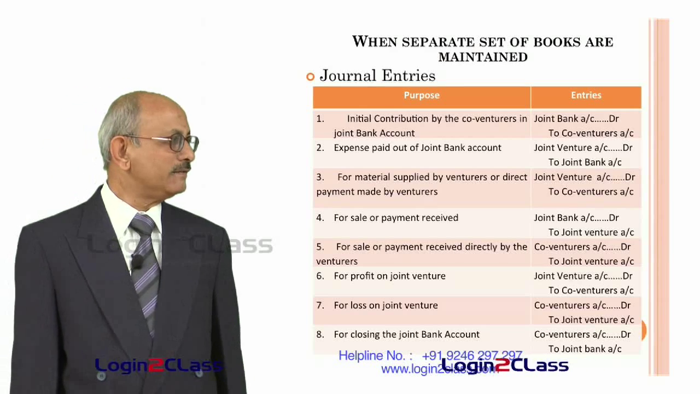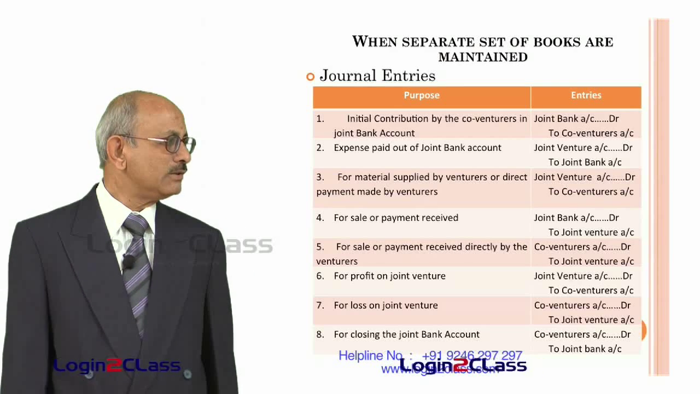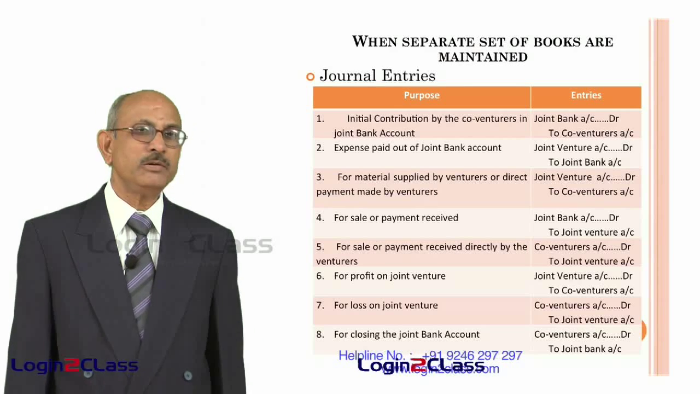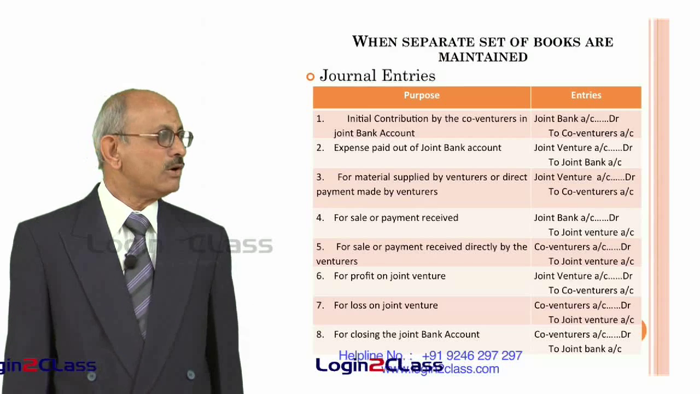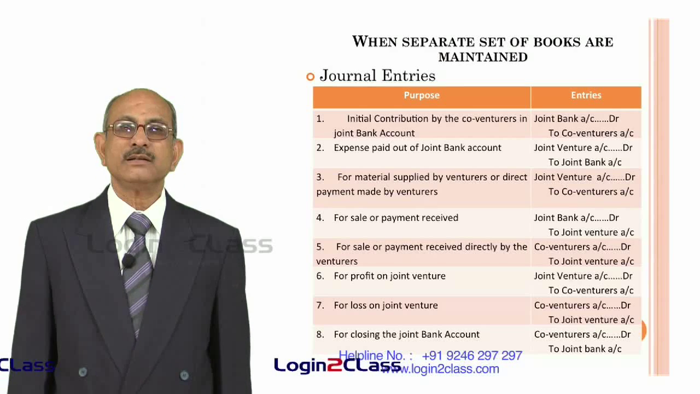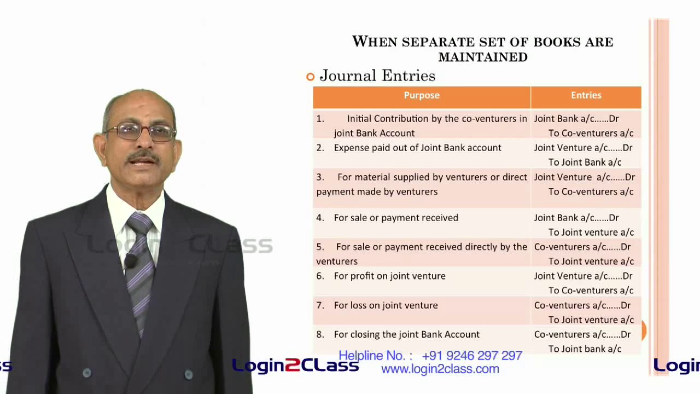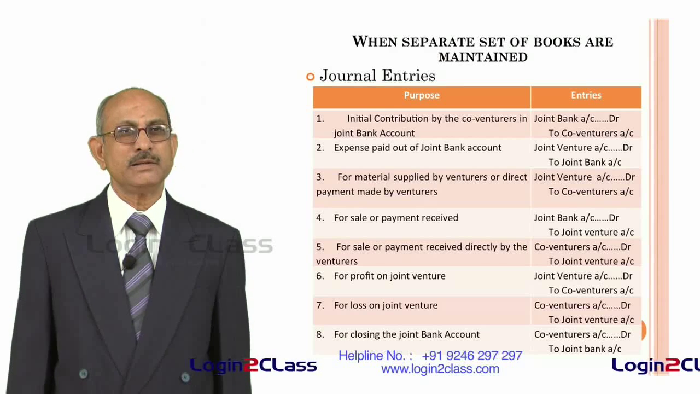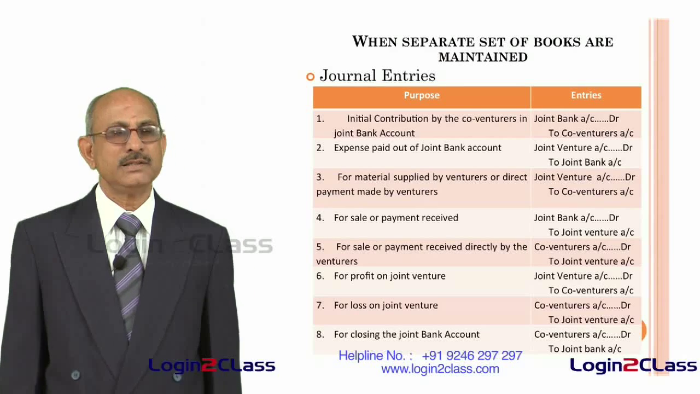So, as we have said earlier, if there is no agreement regarding the sharing of profits, it will be shared equally between the co-venturers. And for loss on joint venture, similarly, joint venture account will be credited, whereas co-venturers' accounts will be debited with the respective amounts. That means all co-venturers will have to bear the loss in the same agreed ratio, and closing of the bank account is done at the end of the joint venture by crediting the joint bank account and debiting the amount lying in the bank account to the respective accounts of the co-venturers in the same ratio.